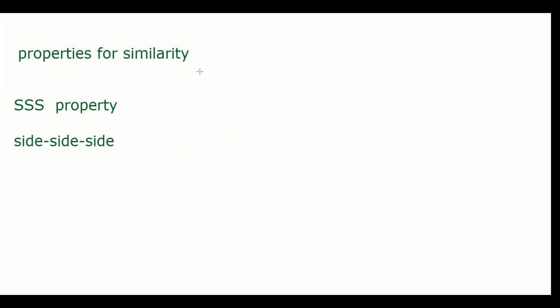Sir, do you mean like the centimeter or just the lines are similar? Length of the side. What I'm trying to tell you is different. What I'm trying to tell you is, if any two triangles, all the 3 sides are proportional.